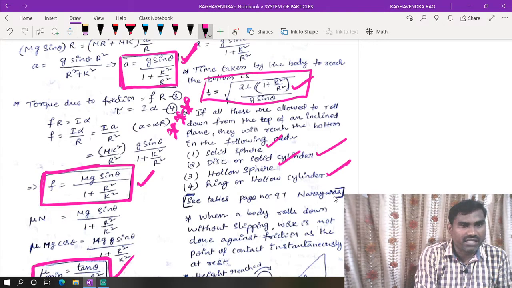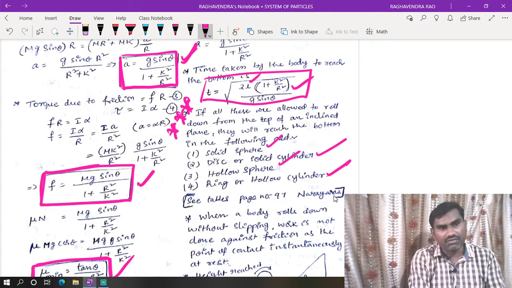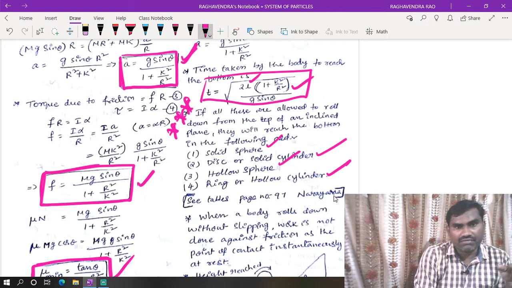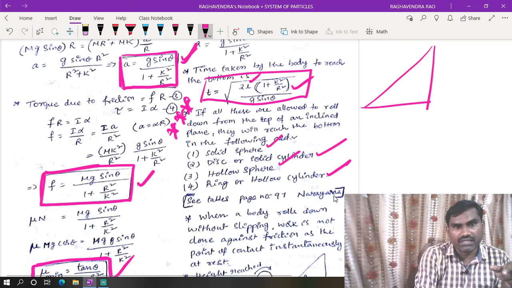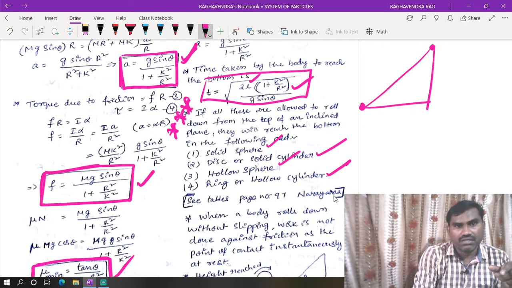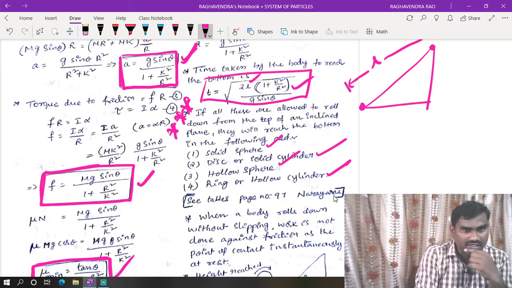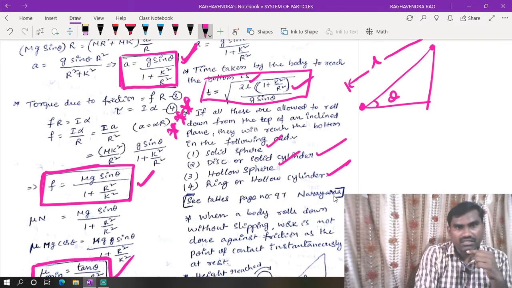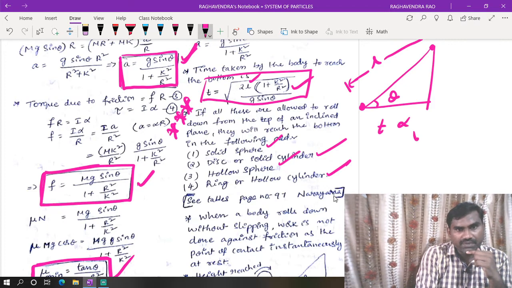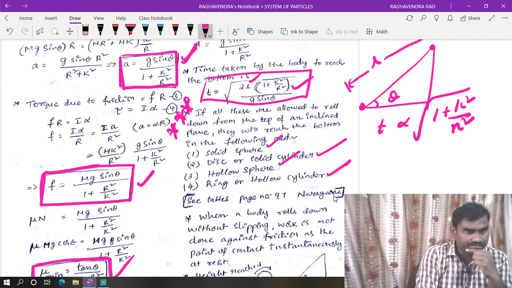This L is the length of the inclined plane, for example from here to here. For a given inclined plane, this remains constant, and the angle is also constant. That means T is proportional to root over 1 plus k square by r square.